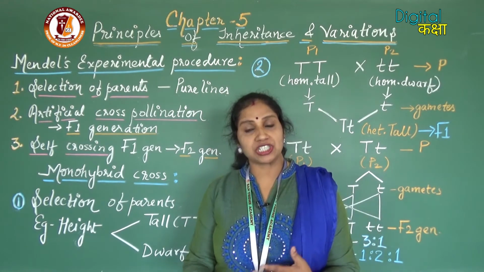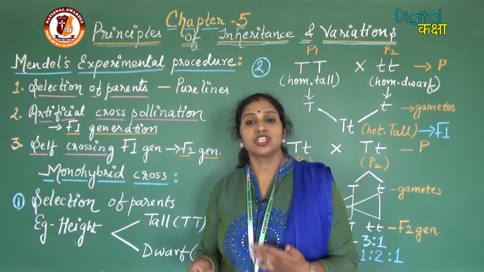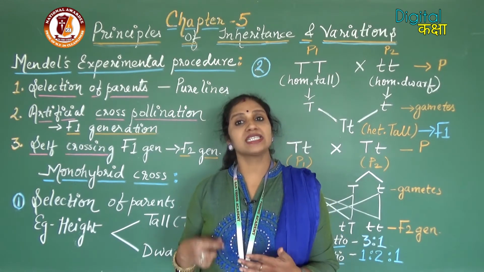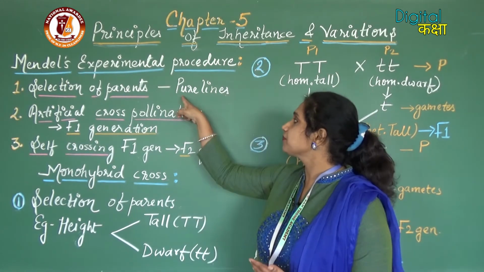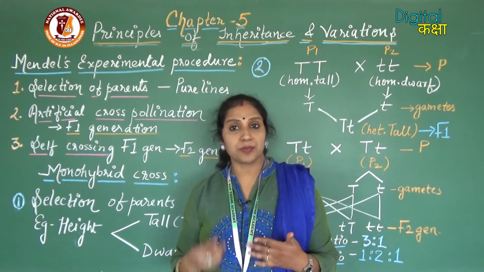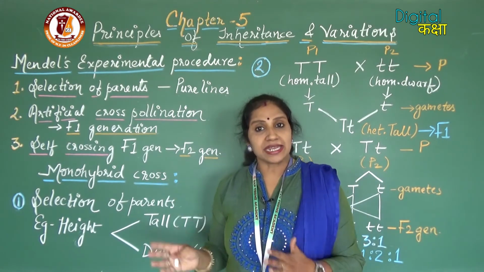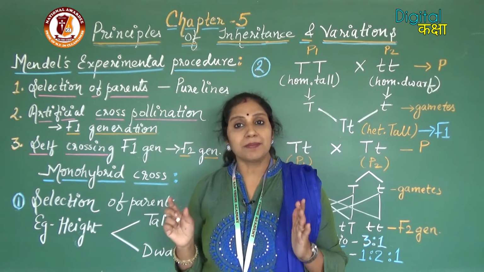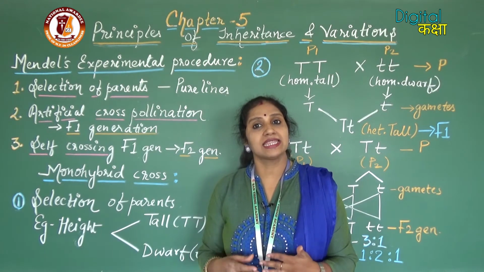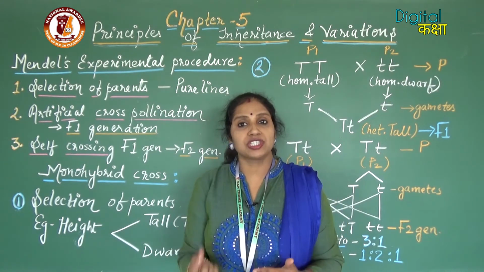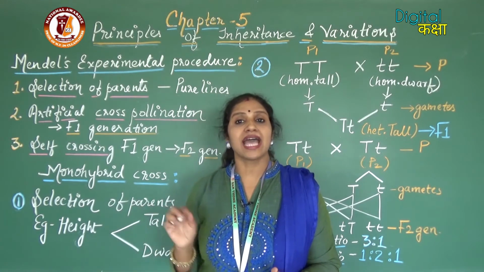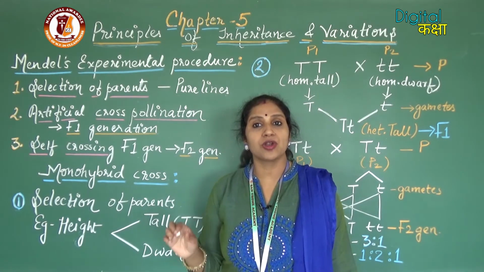Before cross-pollination, the parents need to be self-pollinated continuously to get the pure lines. In the pure lines, the characteristics will be completely pure, or you can say that the trait for which the cross is being done will be completely pure or true.